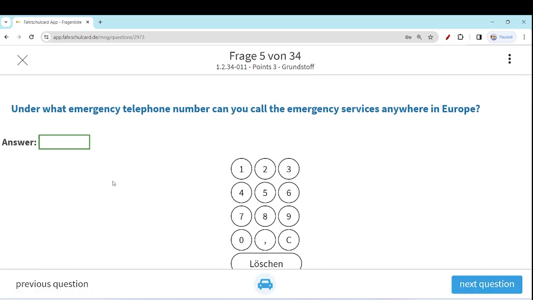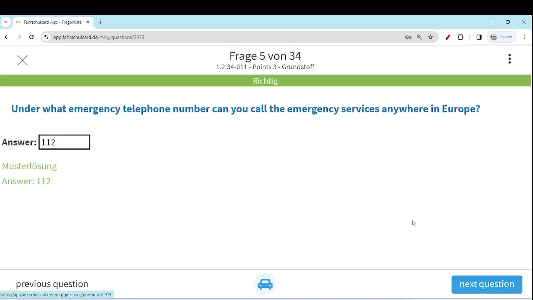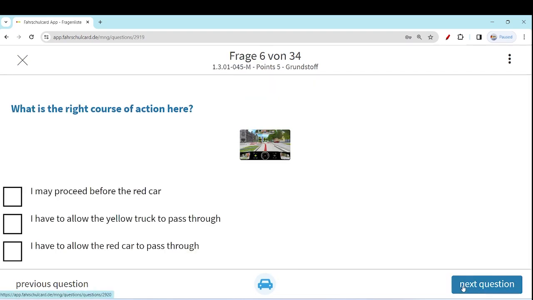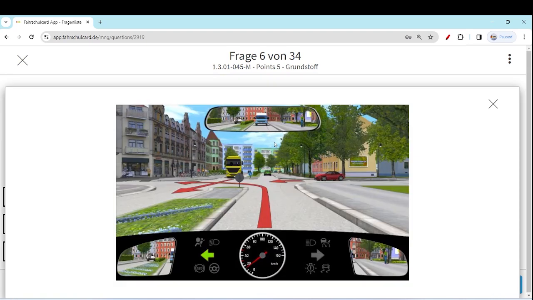Our next question is, under what emergency telephone number can you call the emergency services anywhere in Europe? I think this question is pretty clear. We have discussed it a lot. It's 112. It is the number where you have to call in case of any emergency in Europe. So what is the right course of action here?